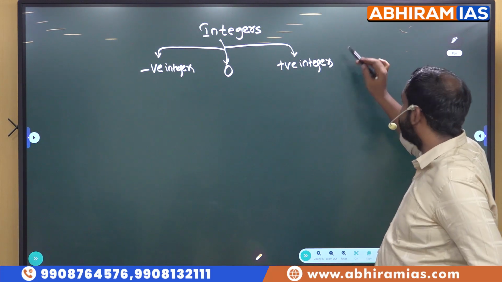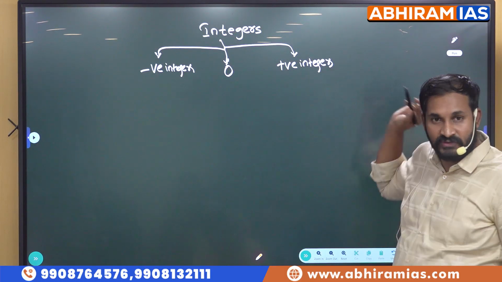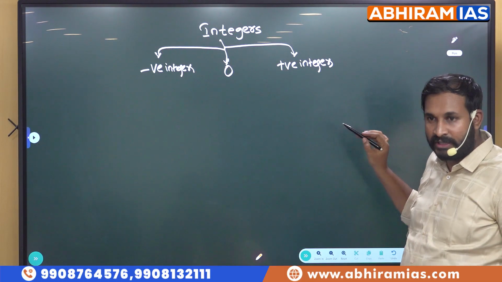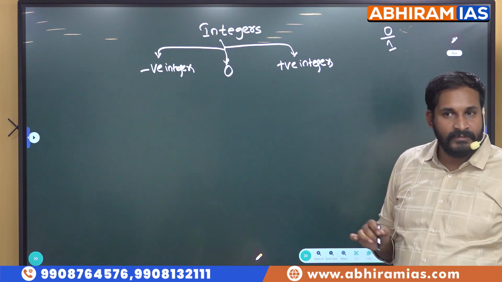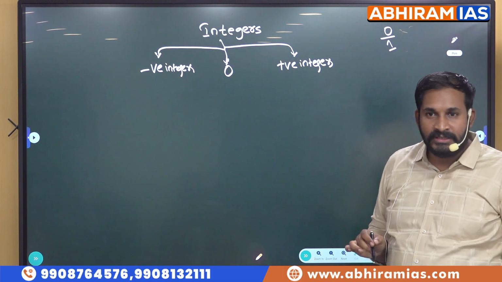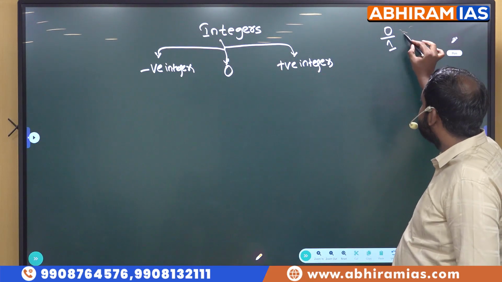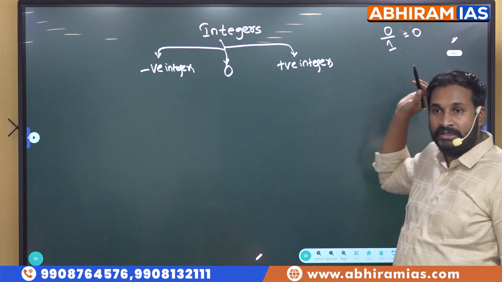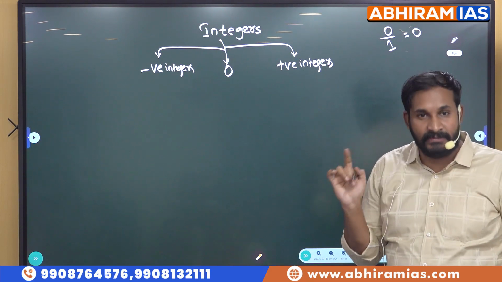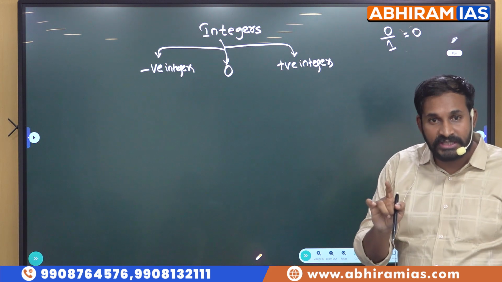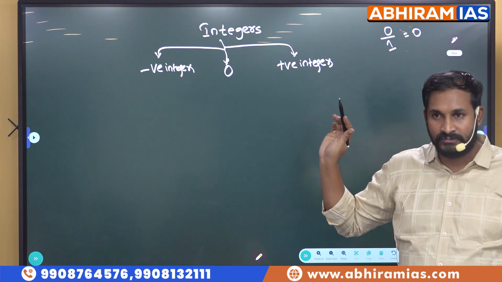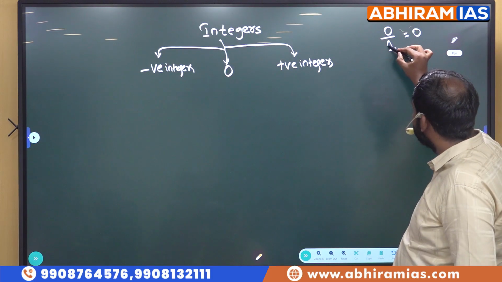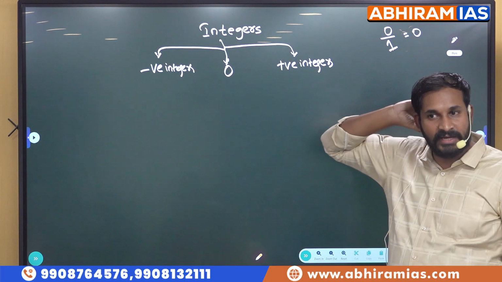Next, before going further, we will discuss a few things about 0. What is 0 by 1? It is 0. Actually, 0 is divisible by any number. Remember this: 0 is divisible by any number, and the output is 0.